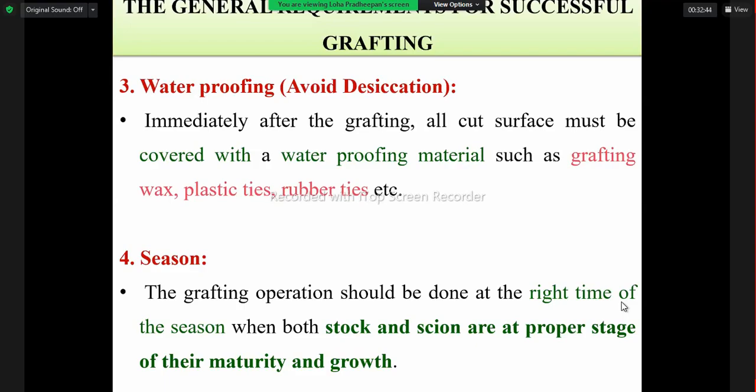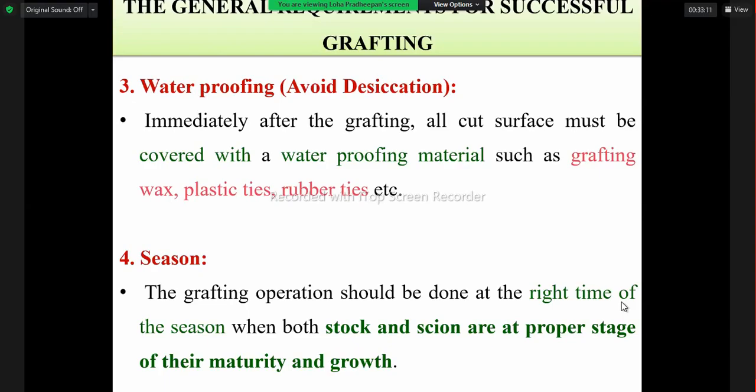We are wrapping with a strip of polythene, or we can use some bags, plastic ties or rubber ties. Here we have to avoid the moisture loss, desiccation, from the grafted portion.